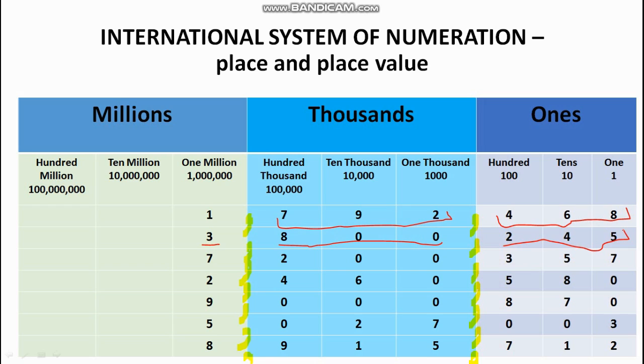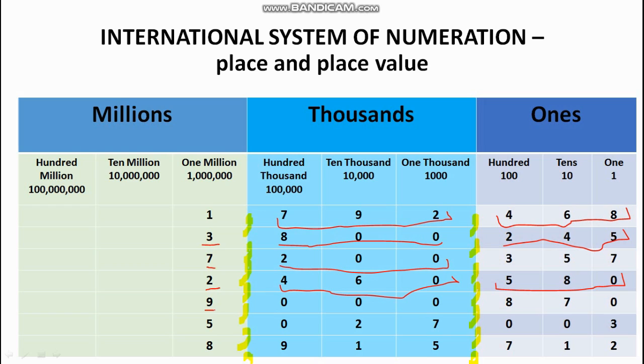This is very easy. Now the next one will be 7 million. 200. Again this is 200,000. 357. Next, 2,460,580. So easy it is. Let's move on to the next one.